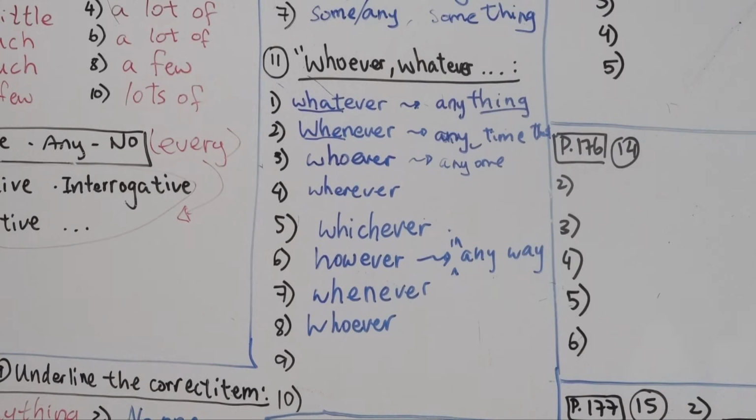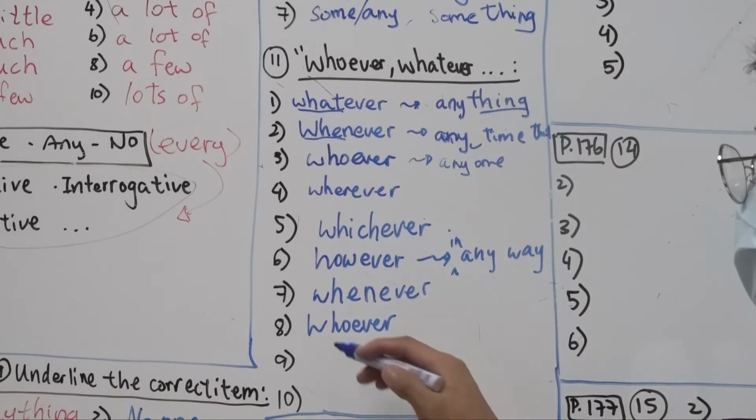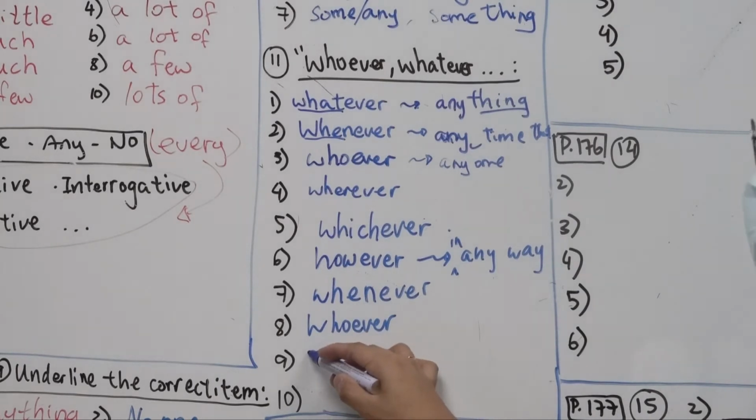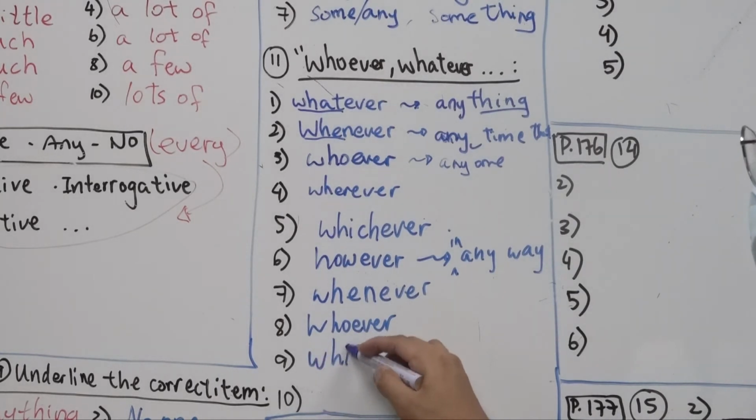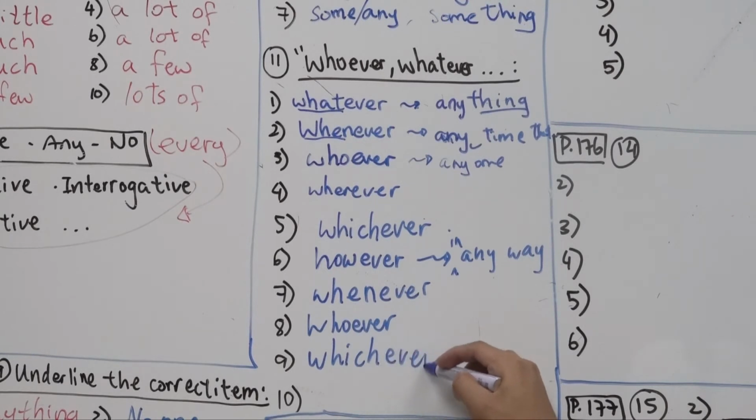Alright, number 9. You must get some advice. Okay, so here the advice is the noun, okay? The piece of advice, not the verb. And you must get the advice about the career you wish to follow so that blank you choose, you won't regret it. Again, we're talking about a choice, okay? So when we have a choice, it is which one you will choose, right? So whichever. Any of. Okay, so whichever means any of.